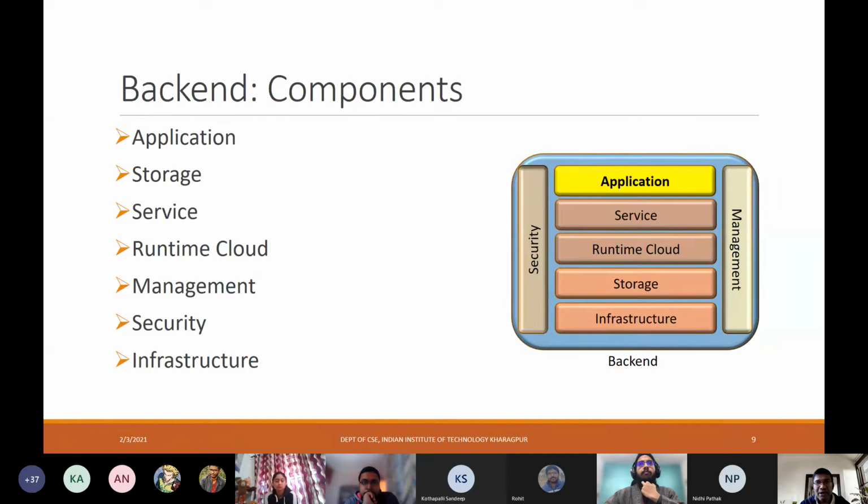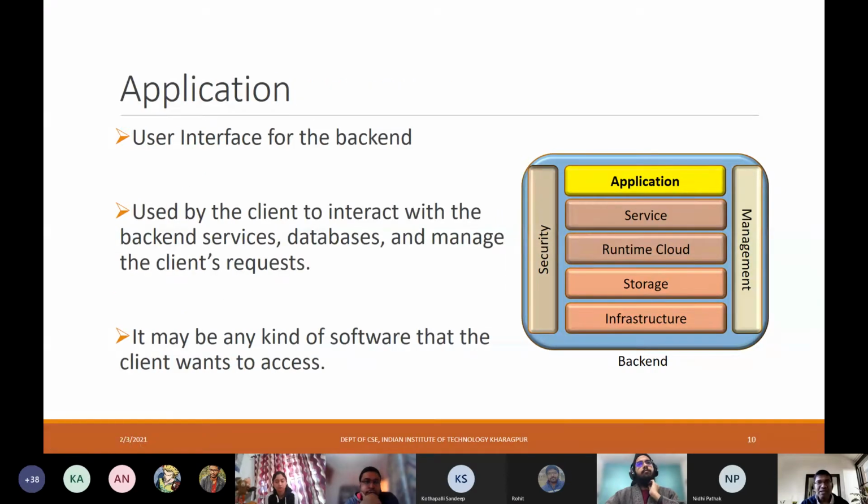So in the backend you have the application, service, runtime cloud, storage, and infrastructure. You also have these verticals, management and security, which have to be ensured for all these different layers in the backend, right? So basically what it means is that management and security are applicable for all these different layers: application, service, runtime cloud, storage, and infrastructure.